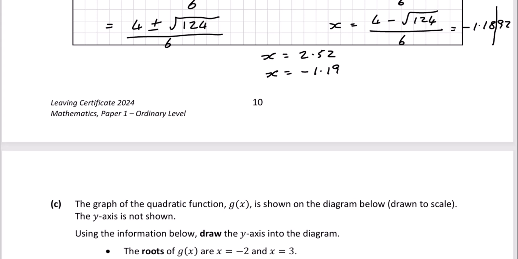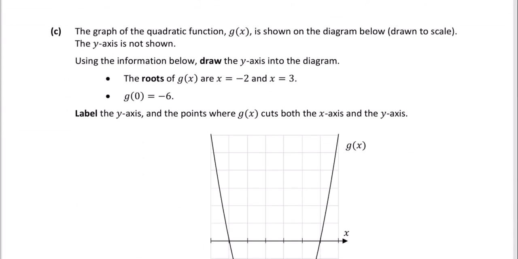Okay, let's look at part C. The graph of the quadratic equation g of x is shown on the diagram below, drawn to scale. The y-axis is not shown. Using the information below, draw the y-axis into the diagram. So they give us some information to do that.